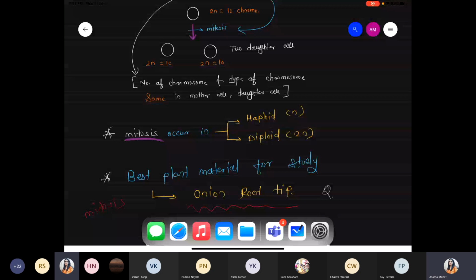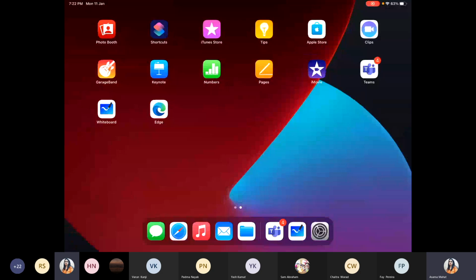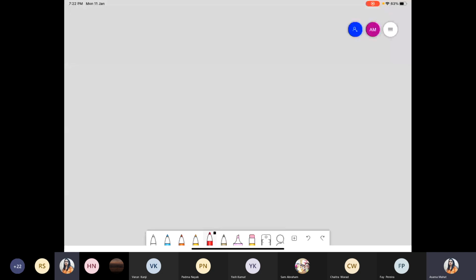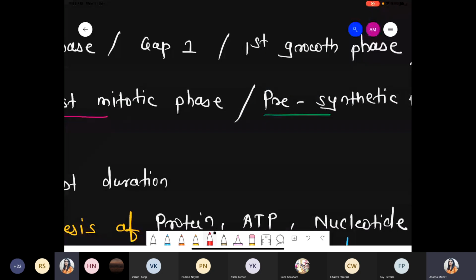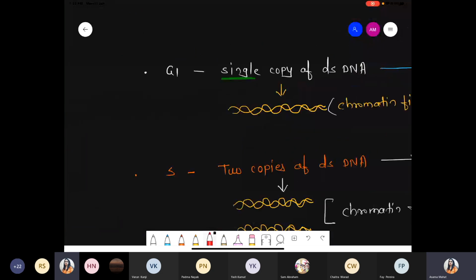Out of the 24 hours they require only 1 to 2 hours maximum, but in that time lots of events occur: chromosome movement, chromosome condensation, chromosome decondensation. The nuclear membrane, endoplasmic reticulum, Golgi complex disappear and again reappear.